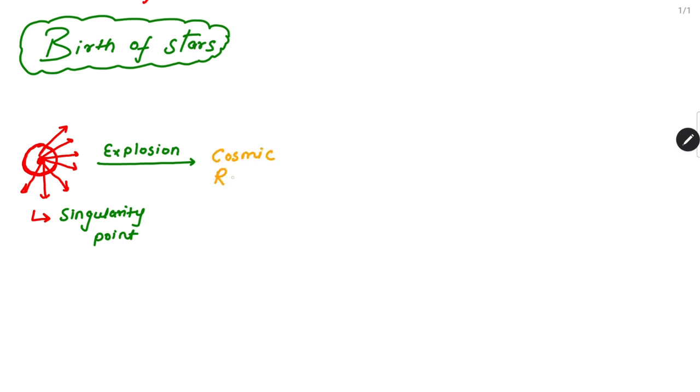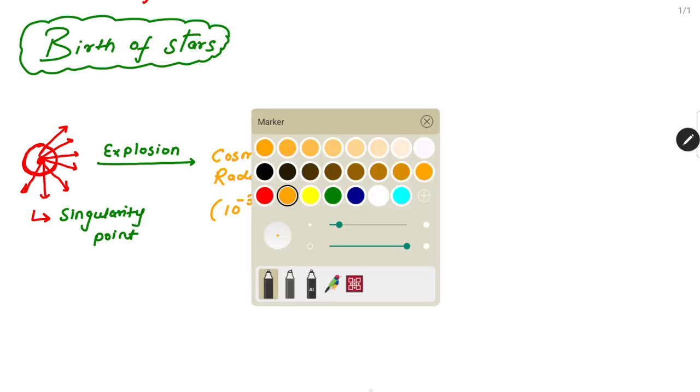Now, I think you know the time of this cosmic radiation. That was approximately within 10 to the power minus 32 seconds. Within this 10 to the power minus 32 seconds, there was a formation of cosmic radiation.